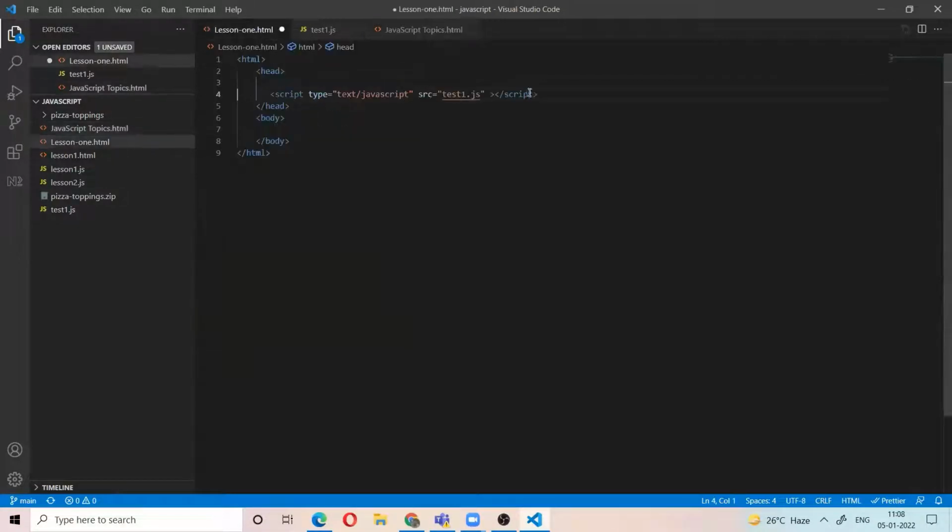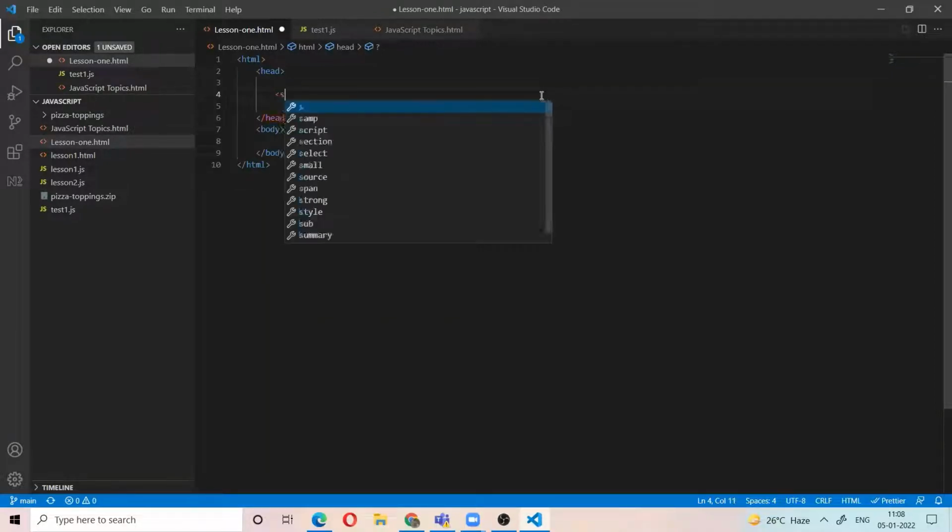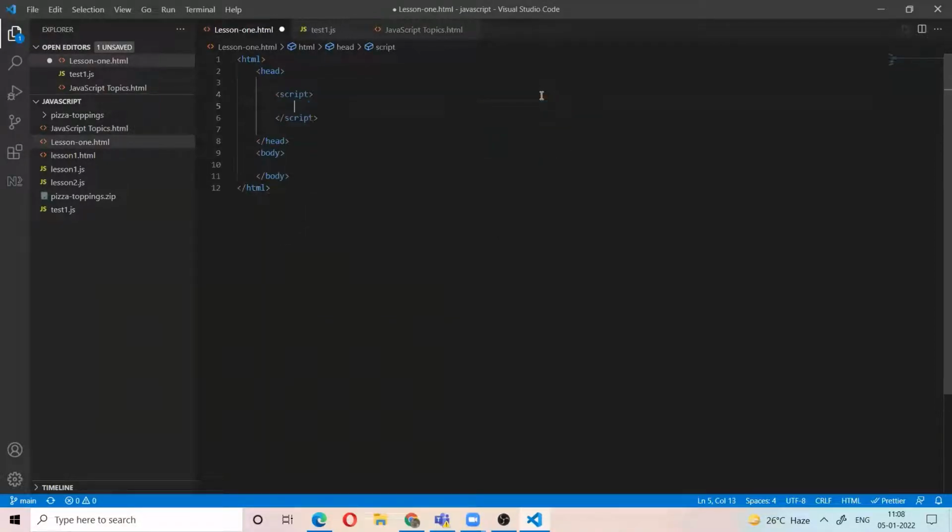We can write JavaScript in three places. The first place, we can write JavaScript between the script tags in the HTML. For the script tag, we need to give the attribute type equal to text/javascript. And in between the script tags, we can write our JavaScript code, right?